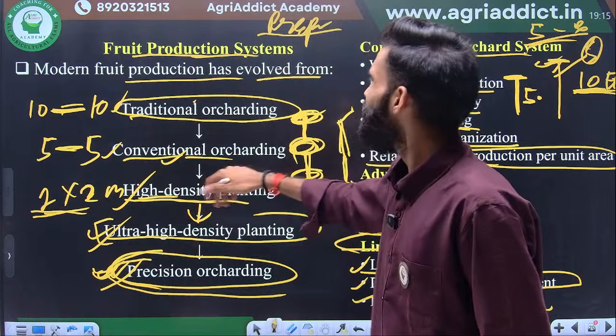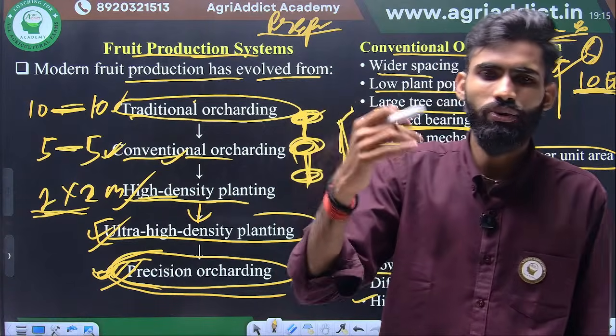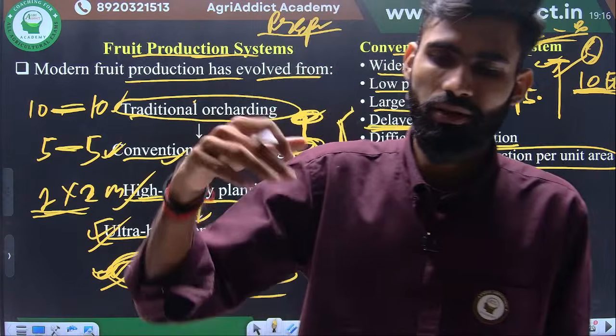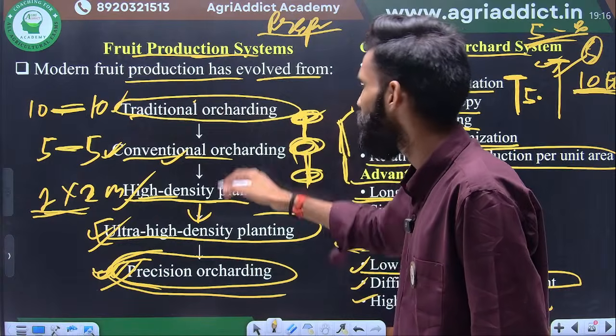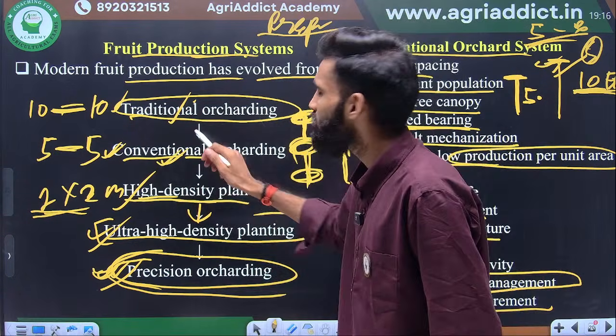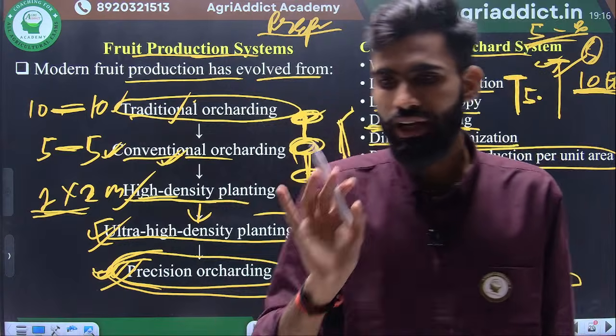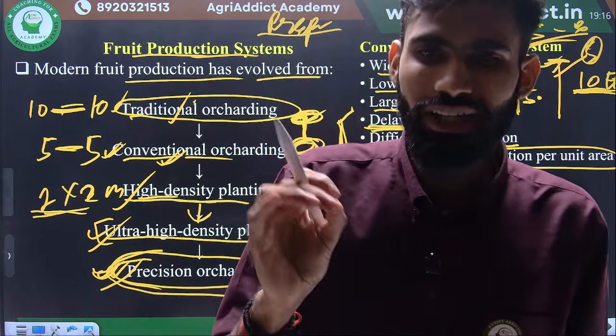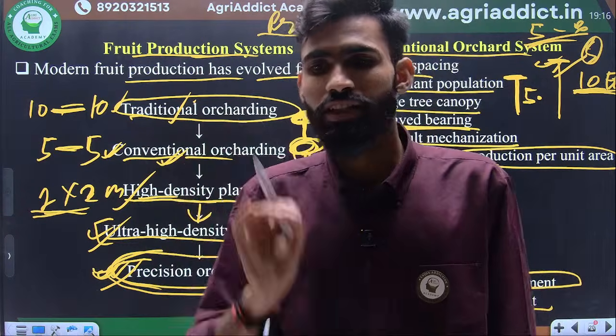In the conventional, very low. In somewhat only we reduce the dry branches or some overcrowding types of branches. Okay. In the traditional, no pruning, 0% pruning. Here only somewhat pruning we adopt, like we remove only the dried branches or any disease infected branches. Okay.